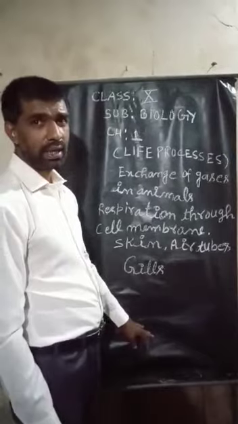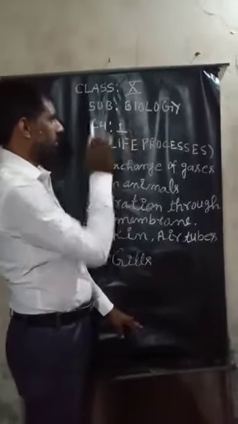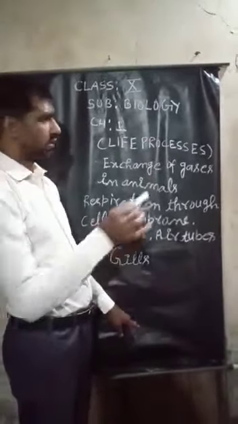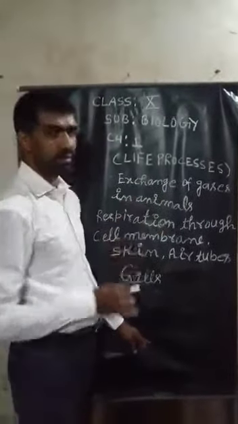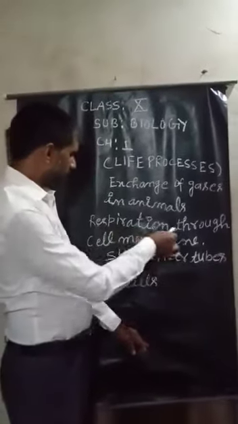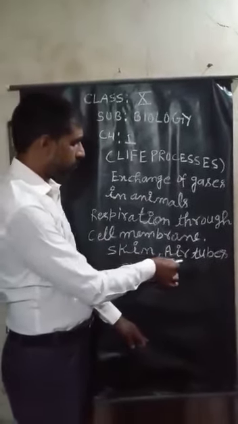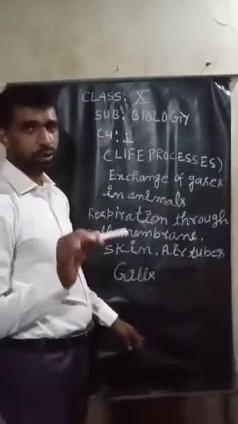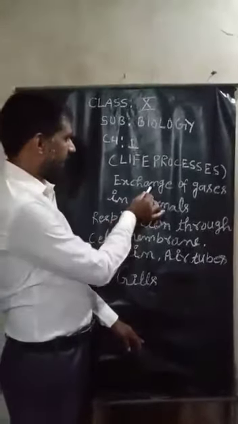I am Arun Pandey. I am going to discuss class 10 subject biology chapter 1. The name of the chapter is life processes. Inside life processes, today I am going to explain exchange of gases in animals, respiration through cell membrane, respiration through skin, respiration through air tubes and respiration through gills. But first of all I am going to explain exchange of gases